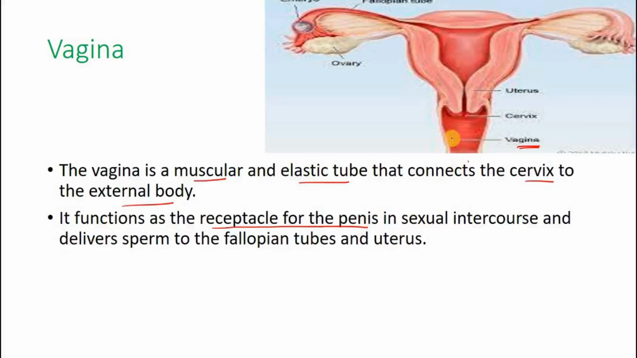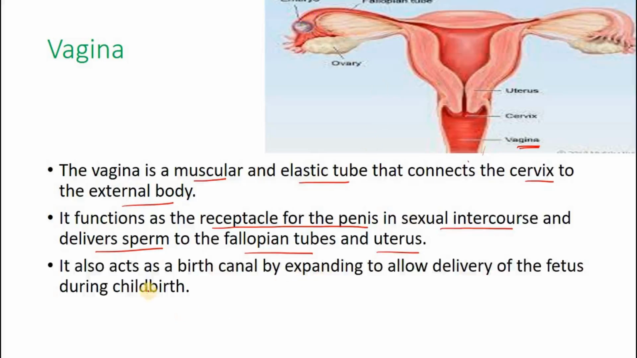Right? The penis will enter the vagina during sexual intercourse, and it delivers sperm to the fallopian tube and the uterus. So during sexual intercourse, the penis enters the vagina, and in the excited stage the penis releases sperm, and this sperm will now travel through the cervix into the uterus, and from the uterus into the fallopian tube, and it may fertilize the egg. The vagina also acts as the birth canal by expanding to allow the delivery of the fetus during childbirth.